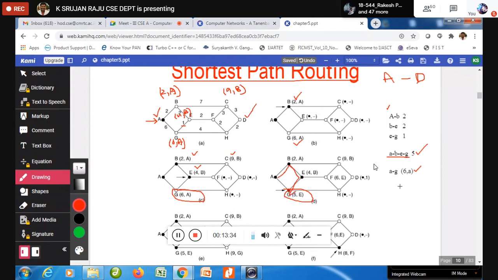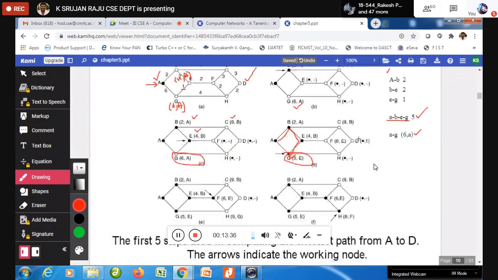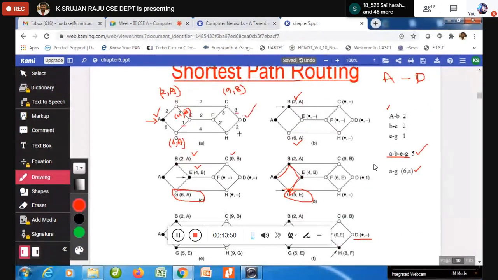So like that, when you compute all the remaining nodes, you are going to find how you can reach from A to D. Now here, if you look at that, what are the D options? You can have a look: 3 and 2. Here 3 is there, here 2 is there. So 9 plus 3, 12. 8 plus 2, 10. So which one is the shortest?